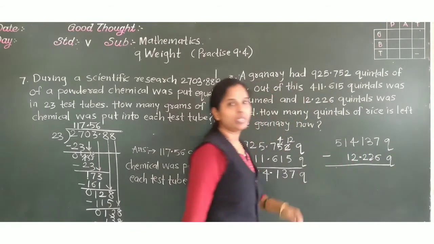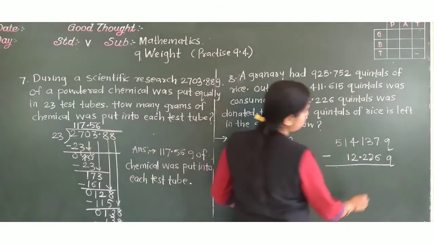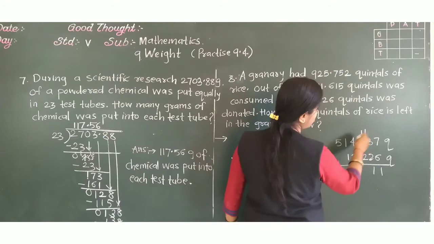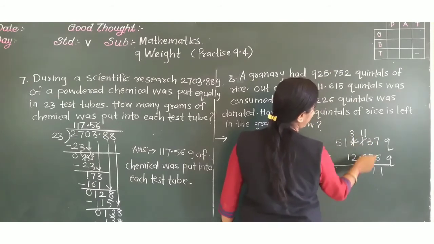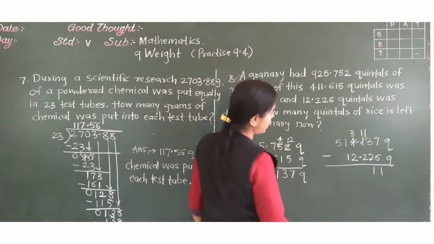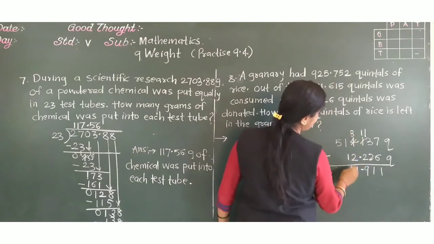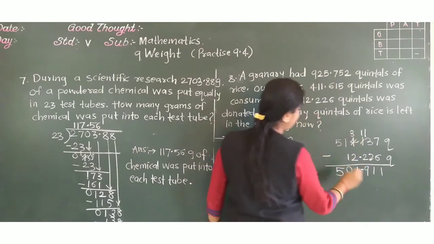Okay. Now see 7 minus 6, 1. 3 minus 2, 1. Can you subtract? No. So borrow 1 from 4. 11 minus 2, 9. Put decimal. 3 minus 2, 1. 1 minus 1, 0. And 5 as it is.